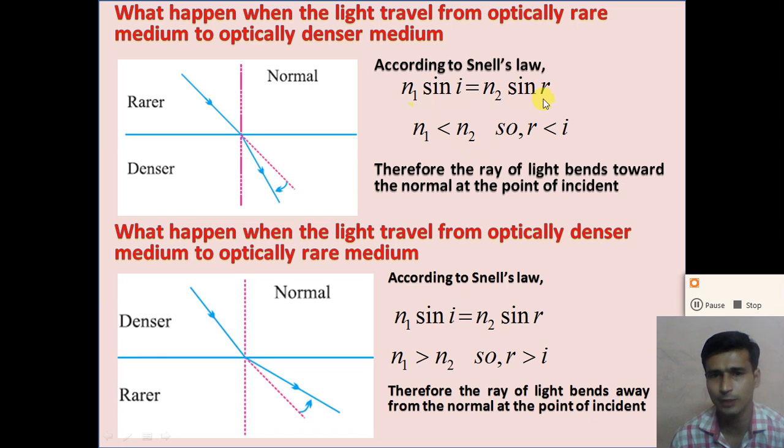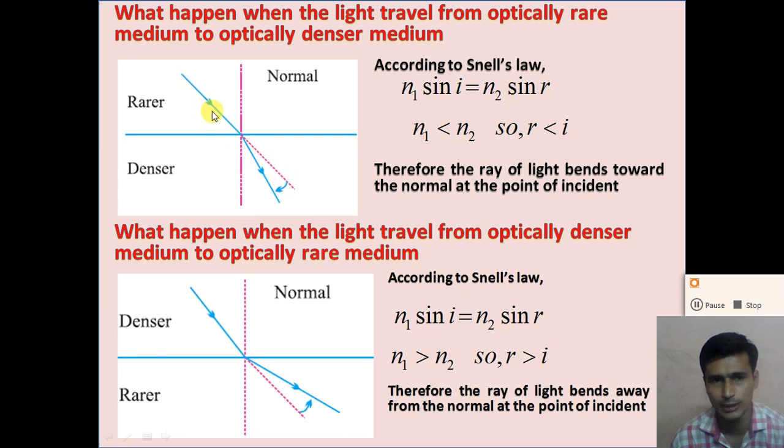So from this formula, if you calculate the angle of refraction r, the angle of refraction r is less than the angle of incidence. So when the ray of light travels from the rare medium to the dense medium, the angle of incidence is greater than the angle of refraction, or we can say that the angle of refraction is less than the angle of incidence, and so the ray of light is bent towards the normal from its original direction.